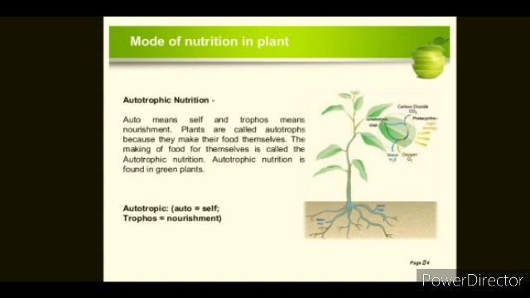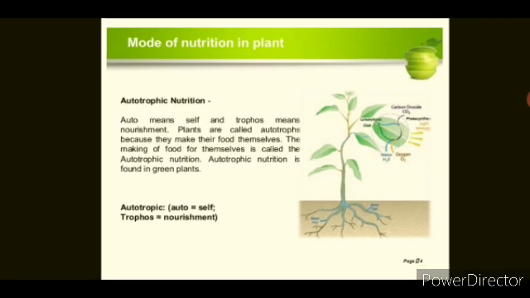First, we talk about autotrophic nutrition. Auto means self and trophic means nourishment. Plants are called autotrophs because they make their food by themselves. The making of food for themselves is called autotrophic nutrition. All green plants are called autotrophs and show autotrophic nutrition.